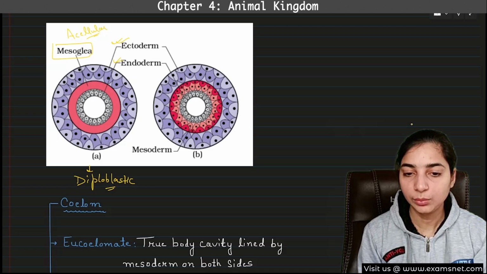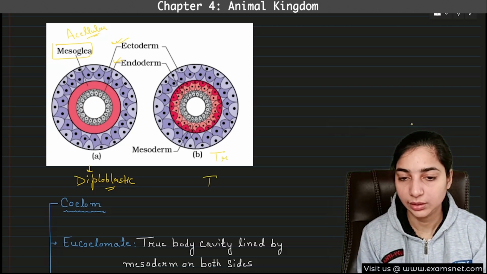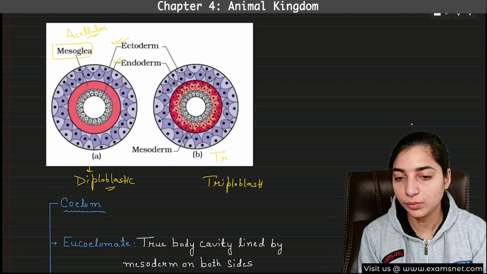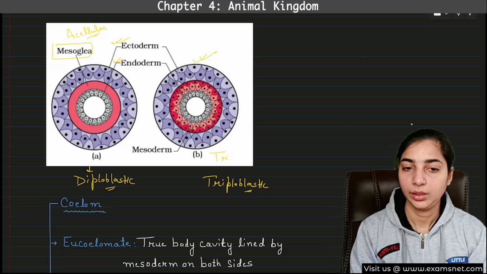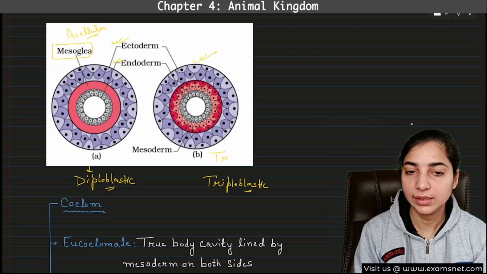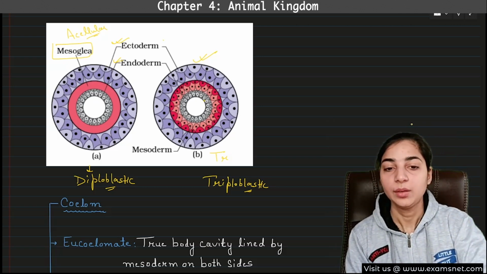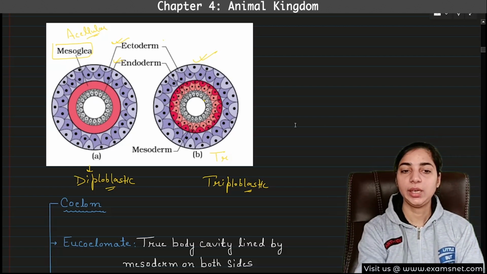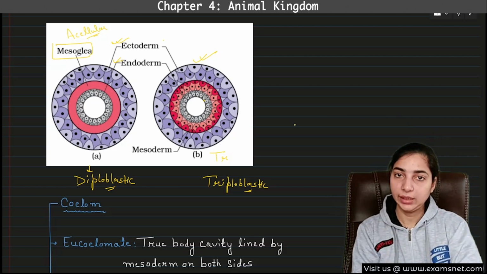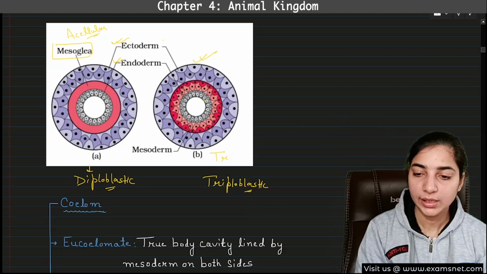Now in the second diagram you can see the view of a triploblastic animal. Let's write it down here, triploblastic. These are the germ layers of triploblastic animals. Here you can see the outer layer is the ectoderm, the inner blue layer is the endoderm, and in between them, in red color, there are again layers of cells which are the mesoderm. I hope you can differentiate between the mesoglea in diploblastic and the mesoderm in triploblastic. Okay, let's move forward.